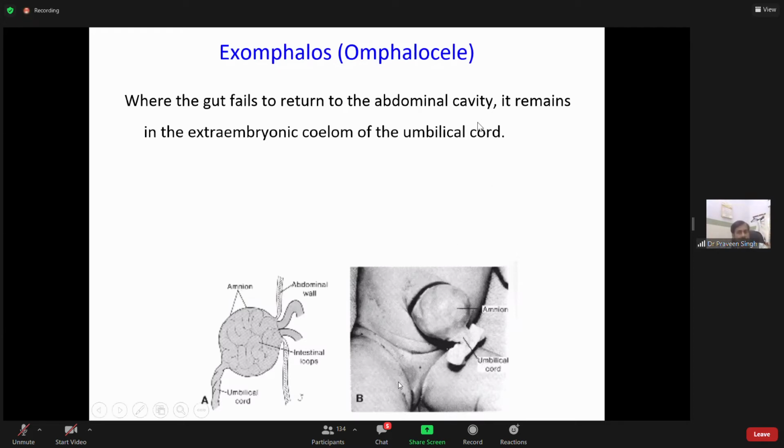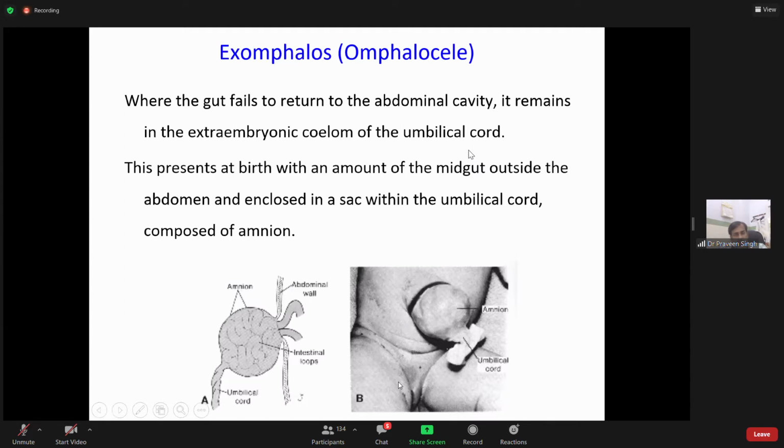We saw during the development of midgut, because the developing abdominal cavity is small, the gut goes outside and then it comes back inside. Wherever the developing midgut fails to return to the abdominal cavity, it remains in the extra embryonic coelom of the umbilical cord.